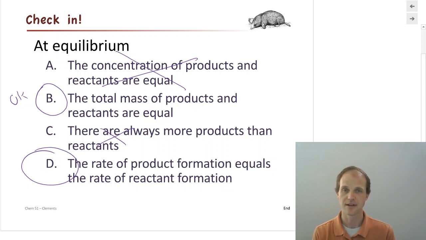So hopefully that was helpful. Next, we're going to talk about how do we quantify this? What kind of math can we do with this? Hope that was a good introduction to equilibrium for you.